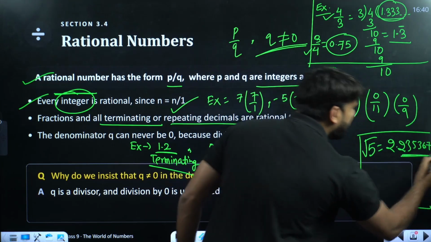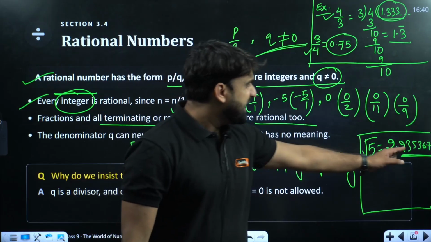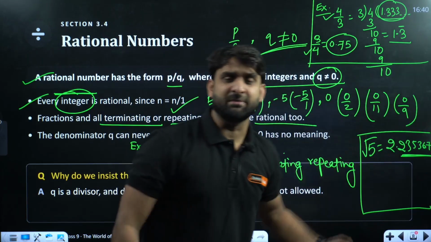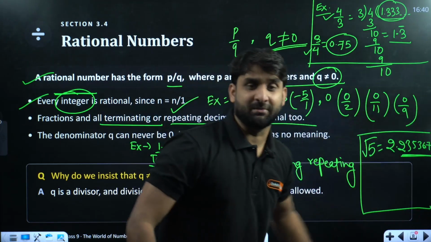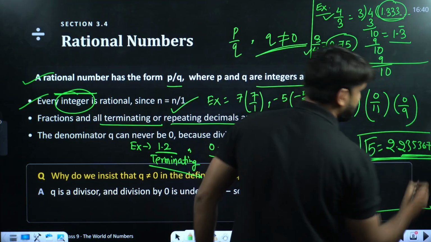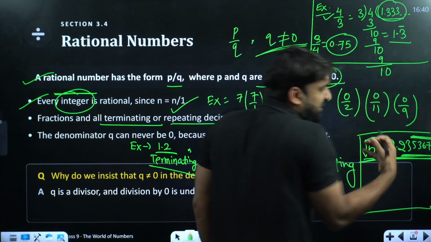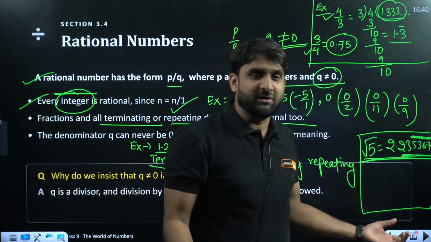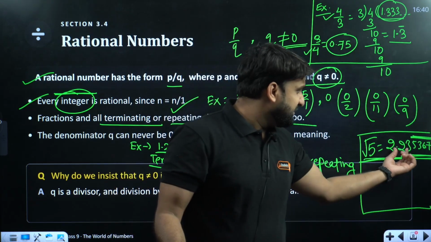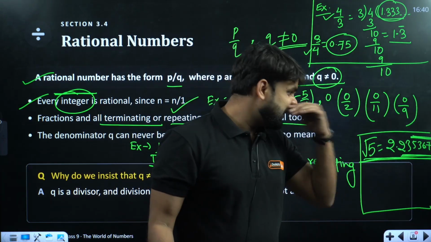Nothing is repeating systematically. At every division, something new is coming, something new is coming. This value might be incorrect because I'm giving you the example. We generally memorize up to two decimal places, so I know 2.23 is there, but you can recheck.